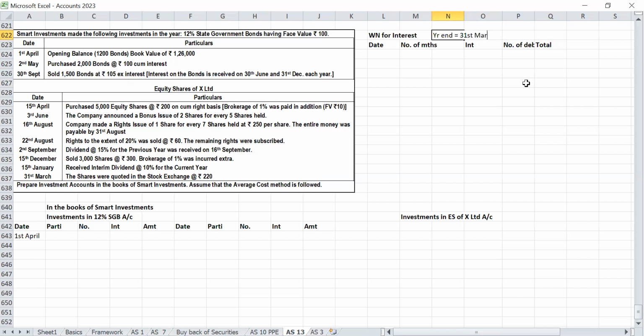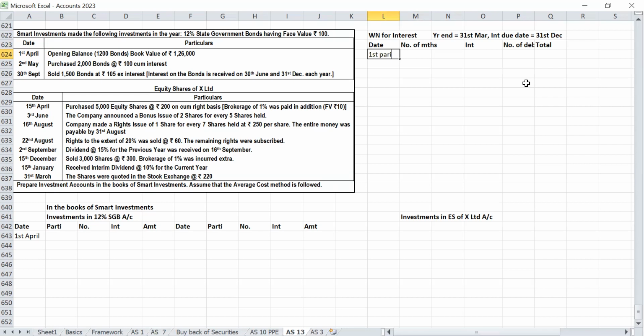Interest due date is 31st December. Year-end date 31st March, interest due date 31st December. So opening balance of interest and closing balance of interest will come. Correct? Yes, sir.